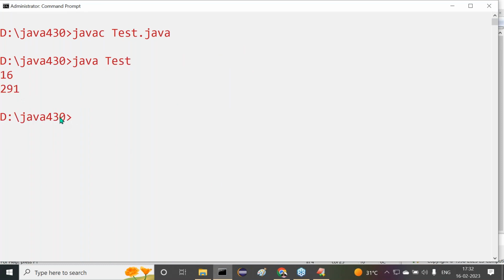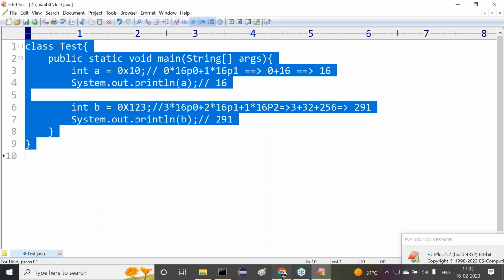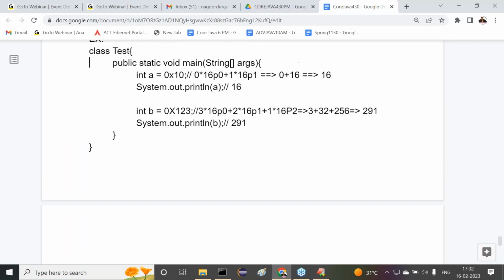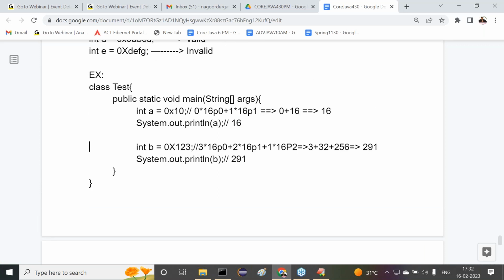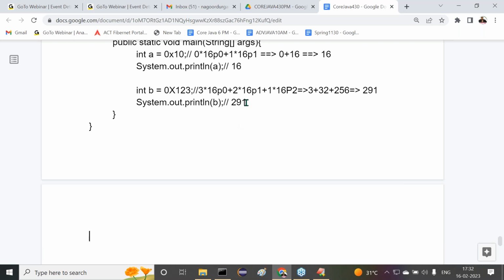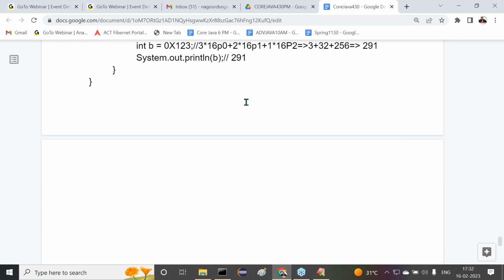The output we are getting is 16 and 291. Okay, fine. Now these are the values we are getting. Observe carefully. So this is about the hexadecimal number system.